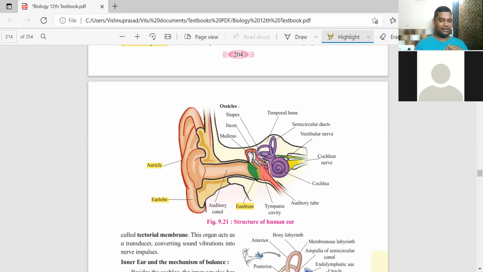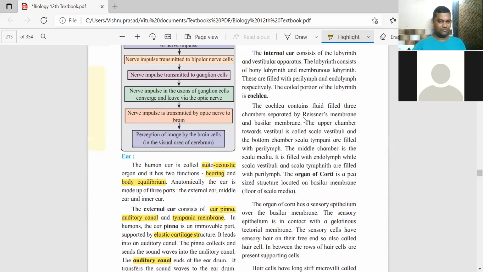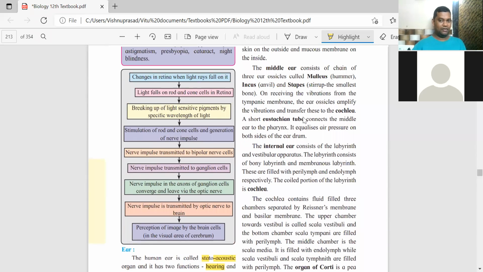Drum का मतलब क्या है कि ड्रम जब बजाते हैं तो there is a stretched membrane जिसके ऊपर हम बजाते हैं. So उसमें vibrations होते हैं and it produces the sound. So it is just a stretched membrane over here. That's called drum. So whatever sound waves enter, वो eardrum को vibrate करेगा. So up to the eardrum is the external ear. अंदर की तरफ है middle ear, followed by the internal ear.